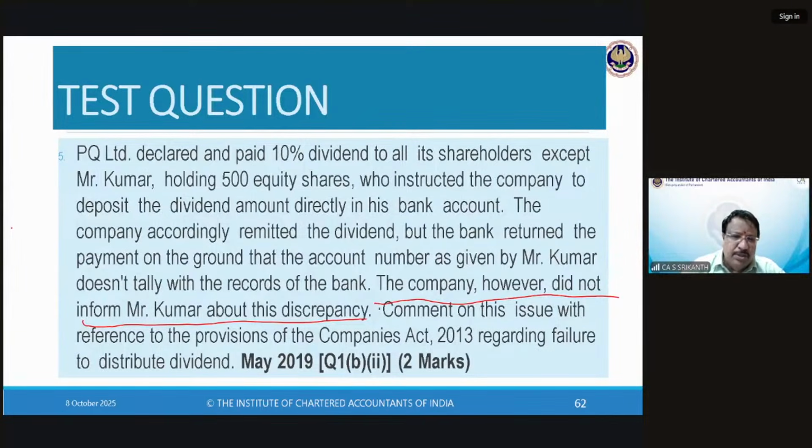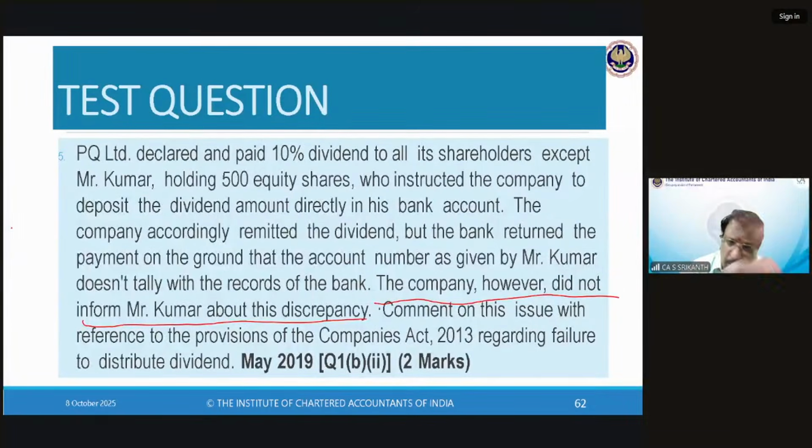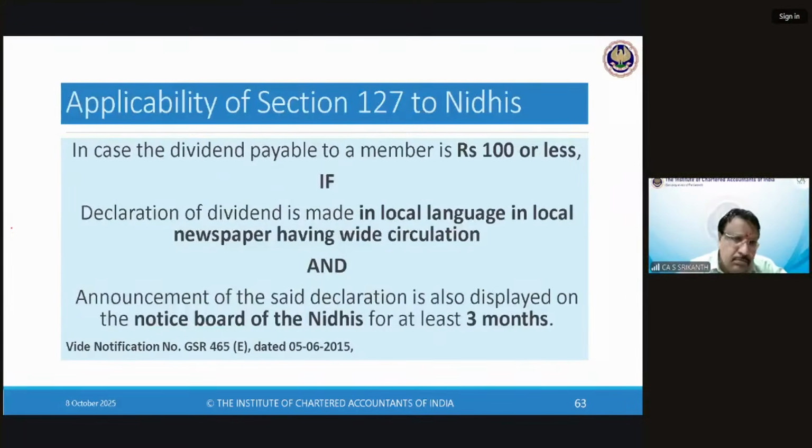Of course, for 2 marks, should I write so much? I will ask. In which case, I will write 2 lines. How? Company cannot be made liable for failure to distribute dividend if the shareholder gives specific instructions which cannot be complied with, provided the information is given to the shareholder. The same has been communicated to him online. In this case, PQ Limited has not communicated this discrepancy to Mr. Kumar. Therefore, they are liable under section 127 for the penalty. 2 marks straight away. Okay.